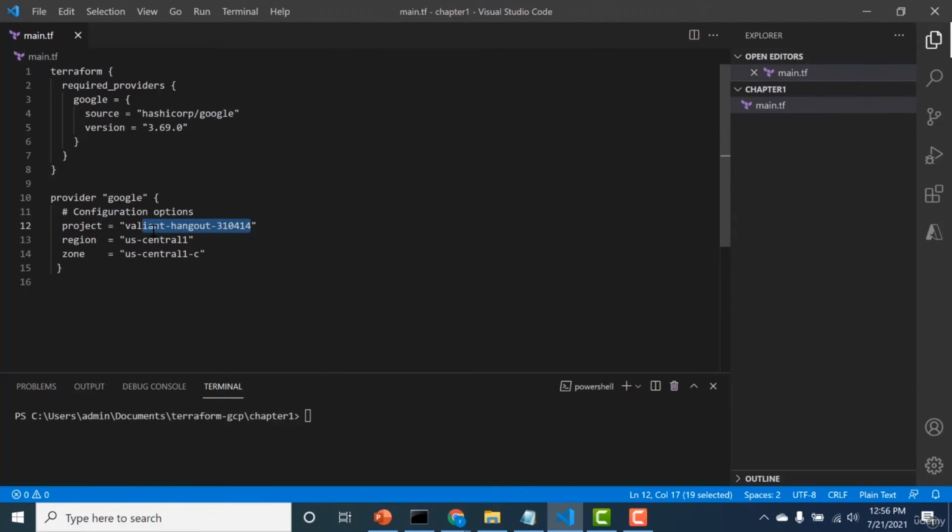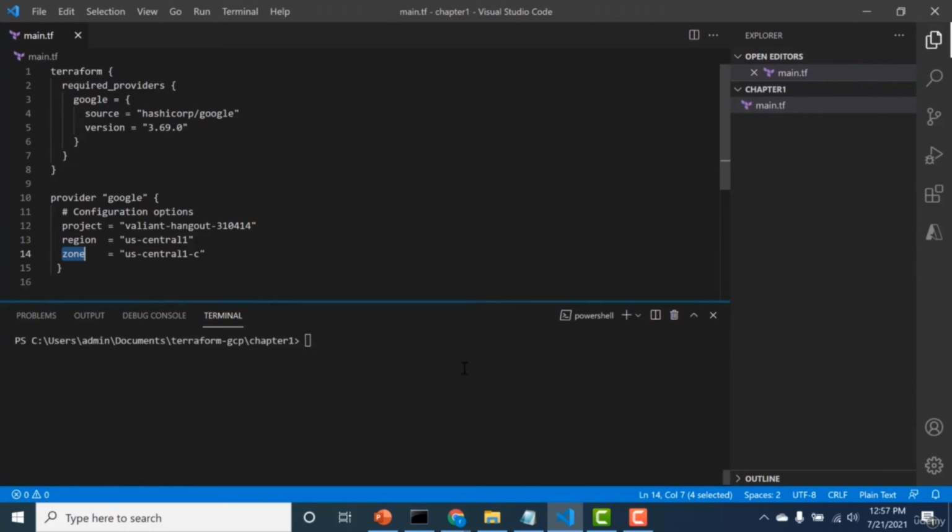And the region is US Central 1 and the zone is US Central 1C. So let's suppose I create a virtual machine, then that particular virtual machine would be created in this particular region and in this particular zone. So as you can see, there is only the main.tf. So the first thing I need to do is run the terraform init to download the provider. So I'll do a terraform init.